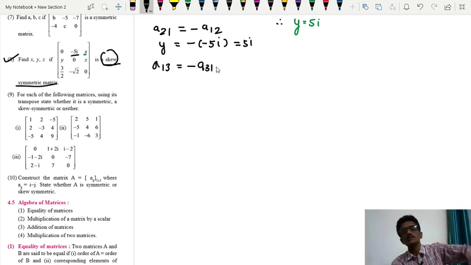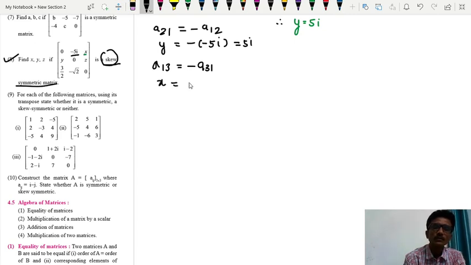In a skew symmetric matrix, Aij is minus of Aji. So the element of the first row and third column is x, and it should be equal to minus of A31, the third row and first column. See here, third row and first column, that is minus 3/2. Therefore x is equal to minus of 3/2.